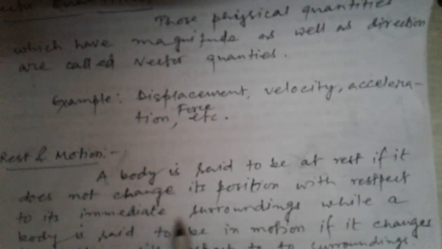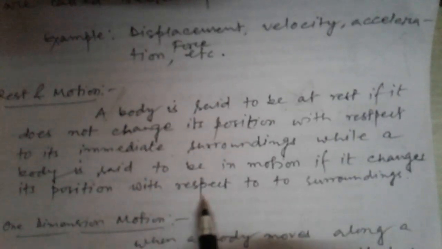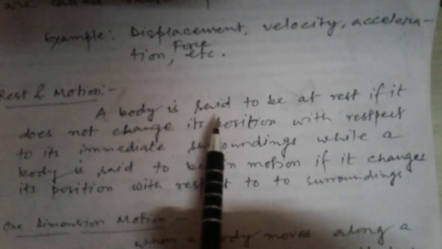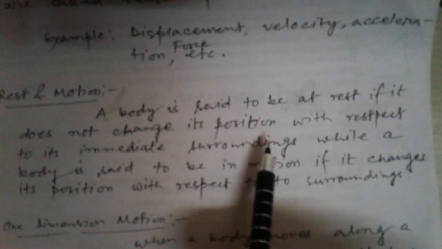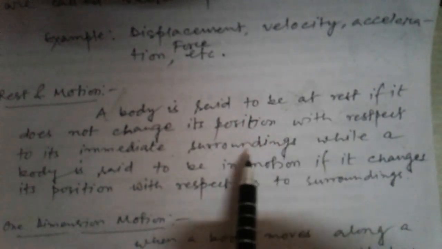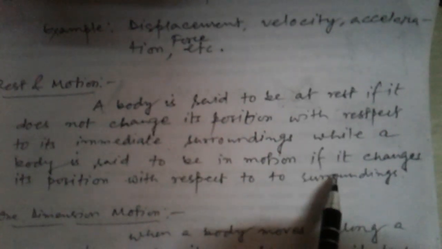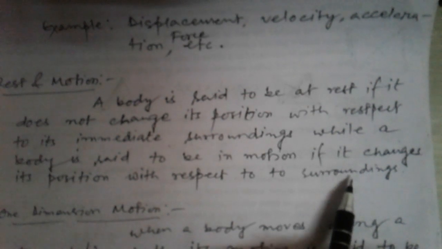While a body is said to be in motion if it changes its position with respect to the surroundings. For example, motion of a car, motion of a plane, motion of a taxi are examples of motion. And the object which does not change its position is called at rest.